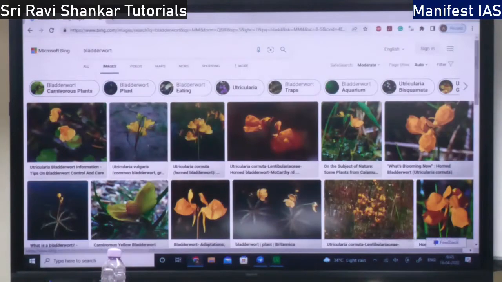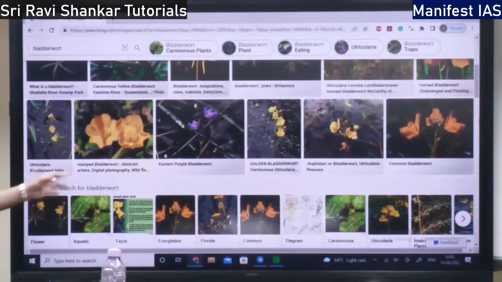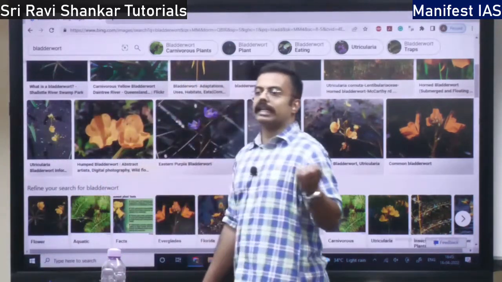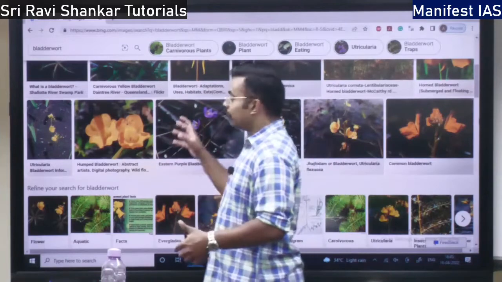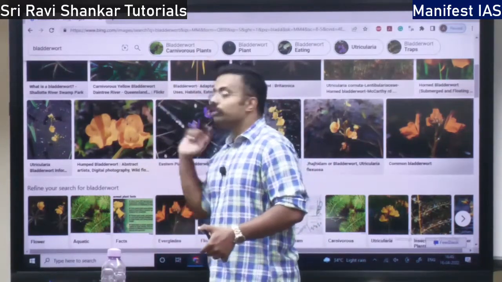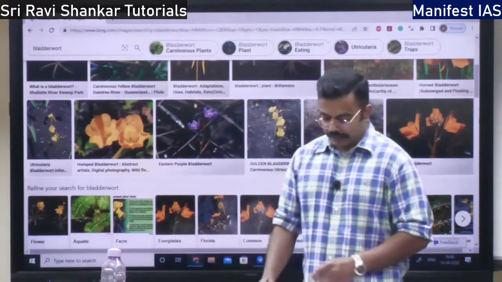So this is the bladderwort. So what do they do? See, once an insect sits here, they will secrete some water, and that force of water is going to make the insect drop into the sac. That is the bladderwort. There will be a water current in it, right?